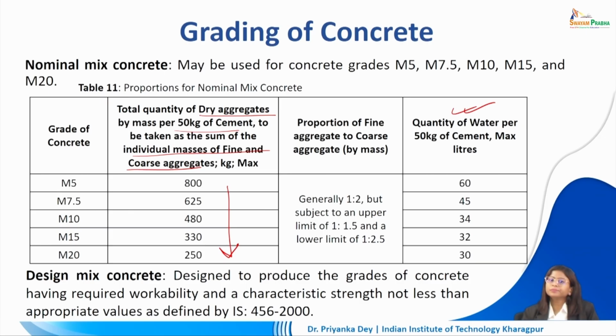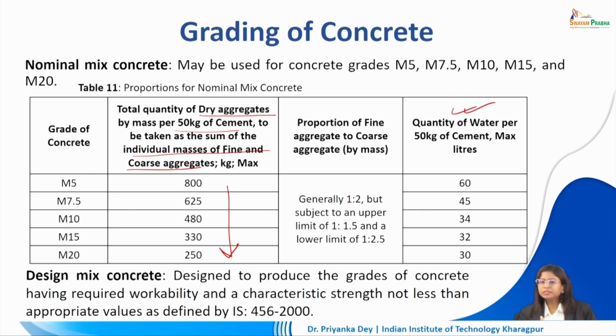Anything above that for workability that we are adding is going to contribute to reducing the strength of that concrete. But nonetheless, there is a proportion specified by the IS code at which the water is added to this mixture. We measure it in liters, the maximum liters permissible with respect to 50 kg of cement. If you are dealing with lower grades of concrete, that is M5, that could be 60 liters. If we are going up to M20, then that would be 30 liters.